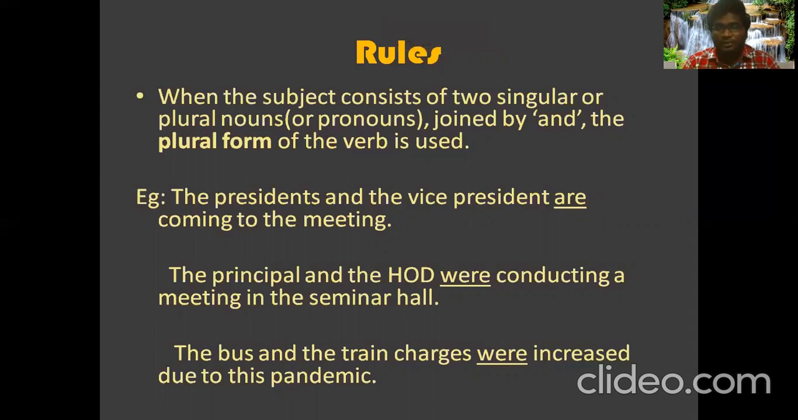When the subject of a sentence starts with two singular nouns or two plural nouns, the subject may be singular or plural, and if those things are joined by the conjunction 'and', we have to use a plural form of the verb. Let's see how it is going to be.